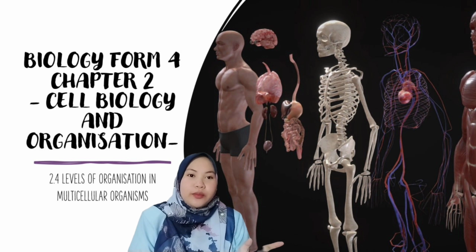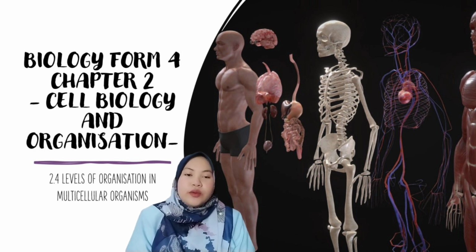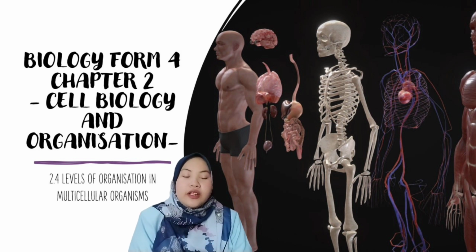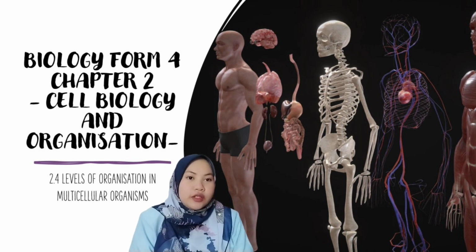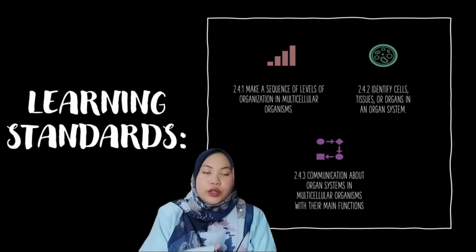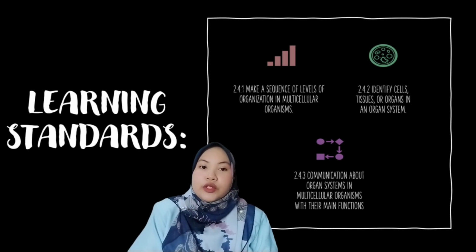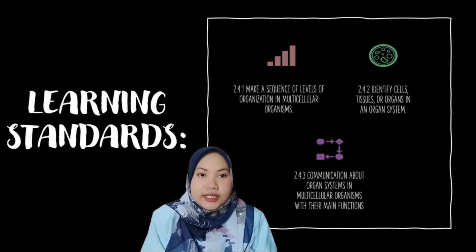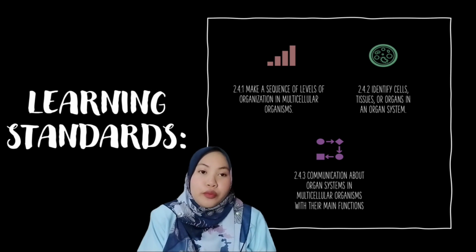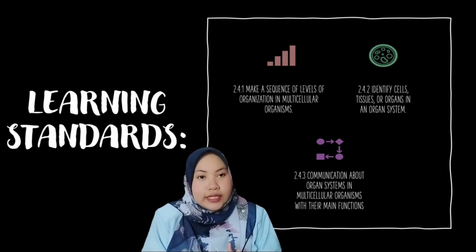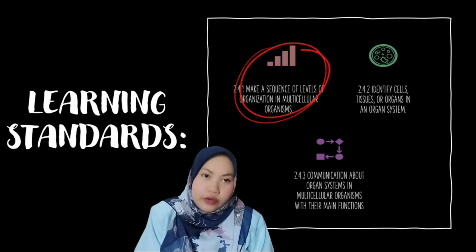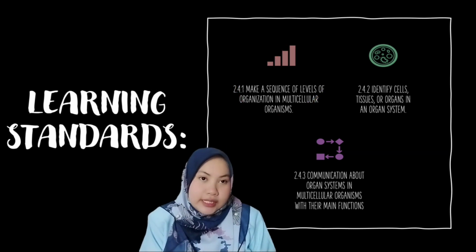Today we will proceed with our lesson, which is Biology Form 4, Chapter 2.4, Levels of Organizations in Multicellular Organism. First of all, we need to know our learning standards of this chapter. The first one, 2.4.1: at the end of the lesson, students are able to make a sequence of levels of organizations in multicellular organism.